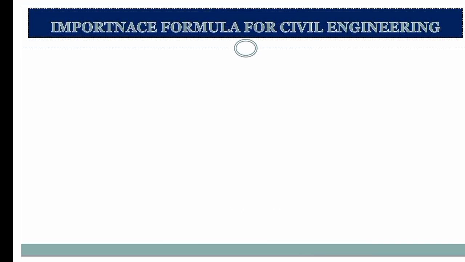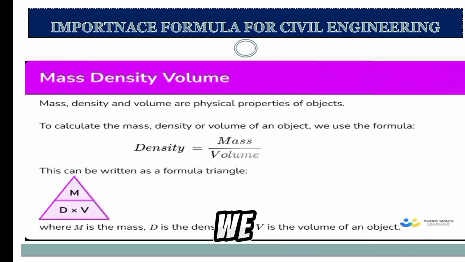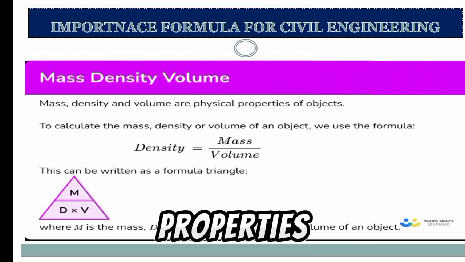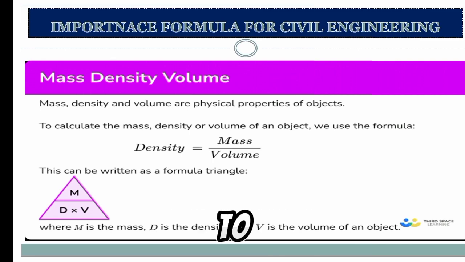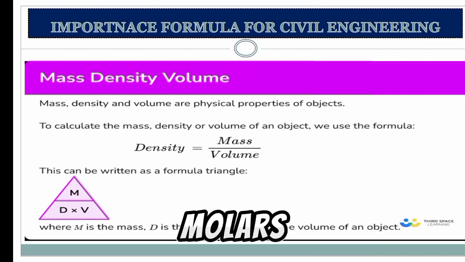Okay. First of all, we discuss mass density. What is mass density? Mass density and volume are physical properties of objects. To calculate the mass density or the volume of an object, we can use their formulas.